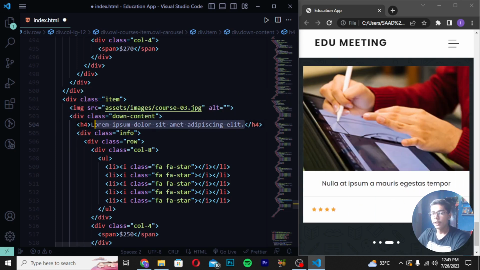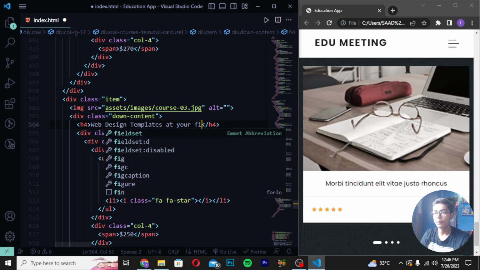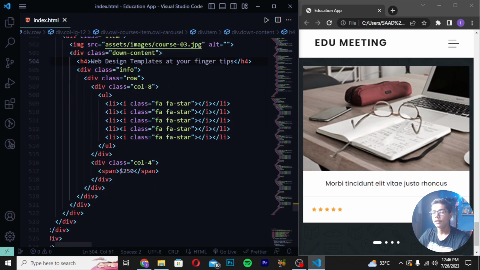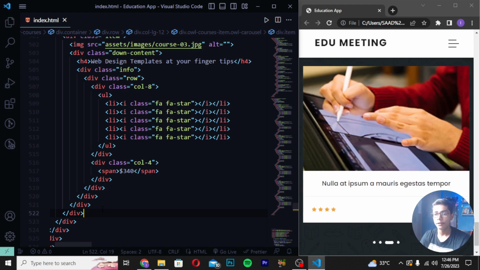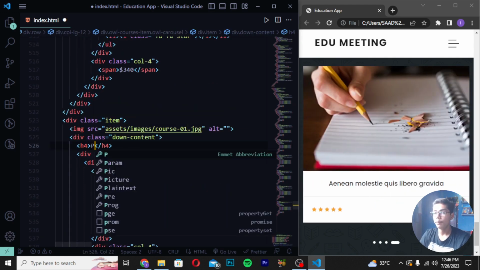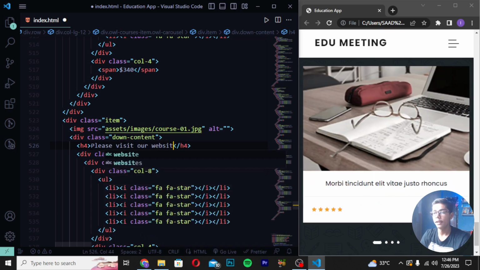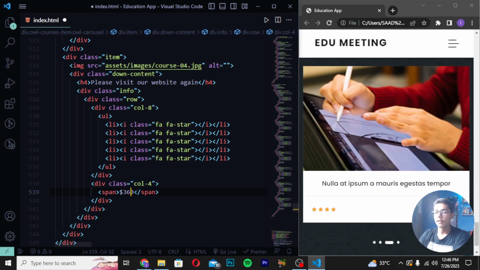Okay, so here I will be now selecting this thing, and then I will be writing here web design templates at your fingertips like this. Now you have to save it, and after saving, just move here and write here 340, and then you have to move down again, and then you have to move after the 5 tips. So you can see these are the 5 tips. If I show you like this, paste it here again, then change the text here, and in text I will be writing please visit our website again. Then I will be now just writing this course 3 to course 4, save it here as well. Then change the price to we have just written at the top 340. Here I will be writing 360. You can see like this.